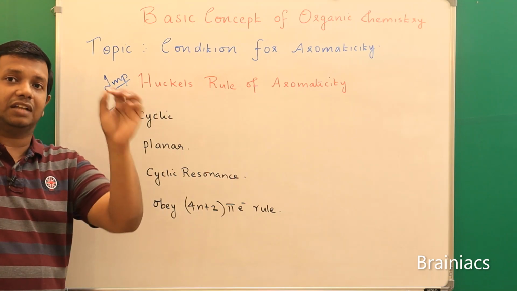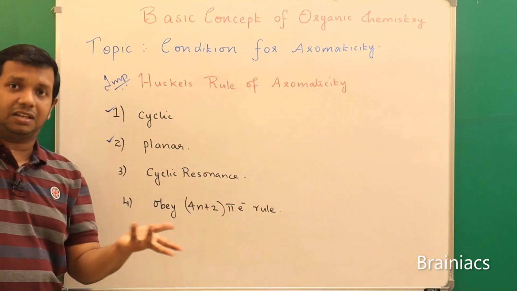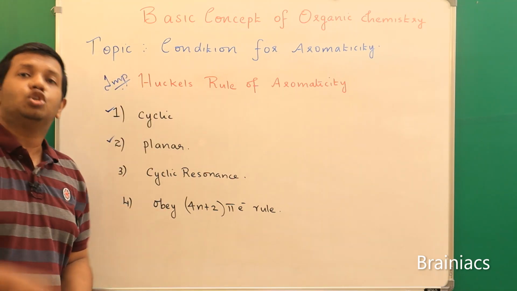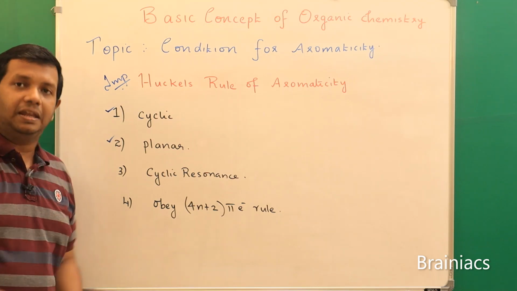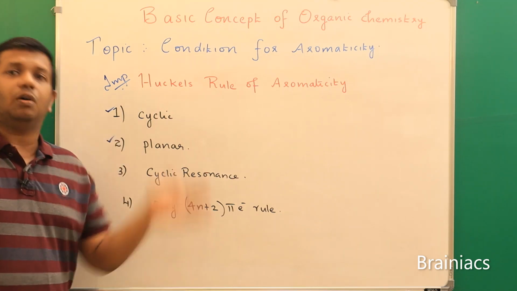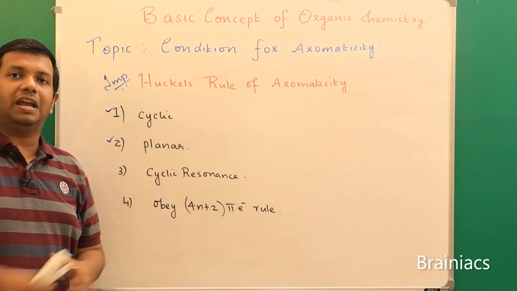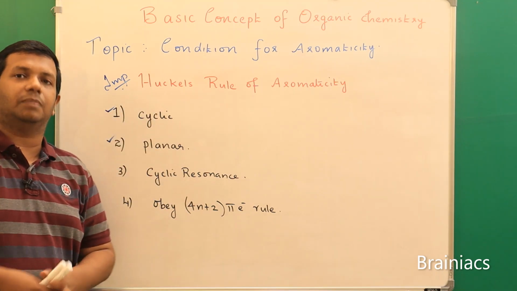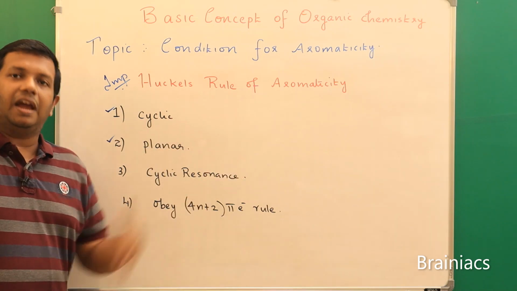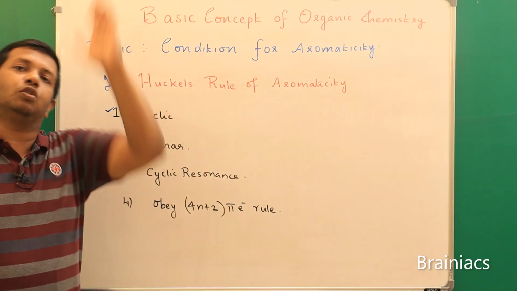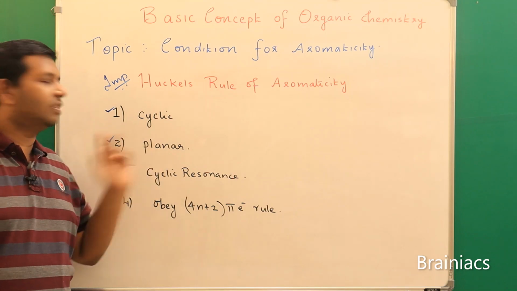that is the carbon atoms or the atoms connected in the ring structure should lie in a single plane. That plane can be an inclined plane or horizontal plane or vertical plane, but it should be in one plane. It cannot be like one of the carbon atoms is in a vertical plane and the other carbon atom of the structure is in a horizontal plane. Not possible. It should be in one single plane.